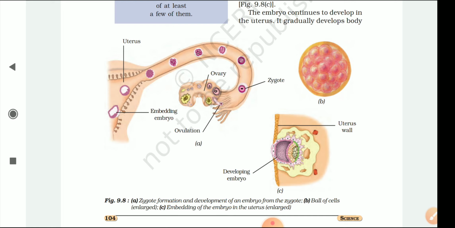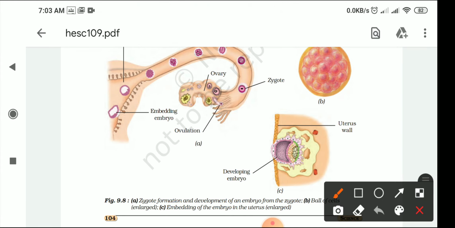So what happens, male and female gametes fuse to each other and form the zygote. The process is called fertilization. After zygote what forms? Embryo forms. After embryo, foetus forms, and after foetus the baby is developed. The flow chart should be remembered.